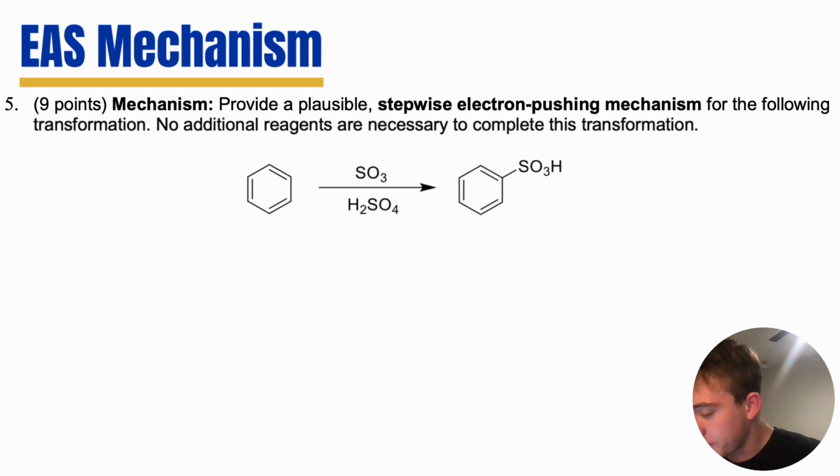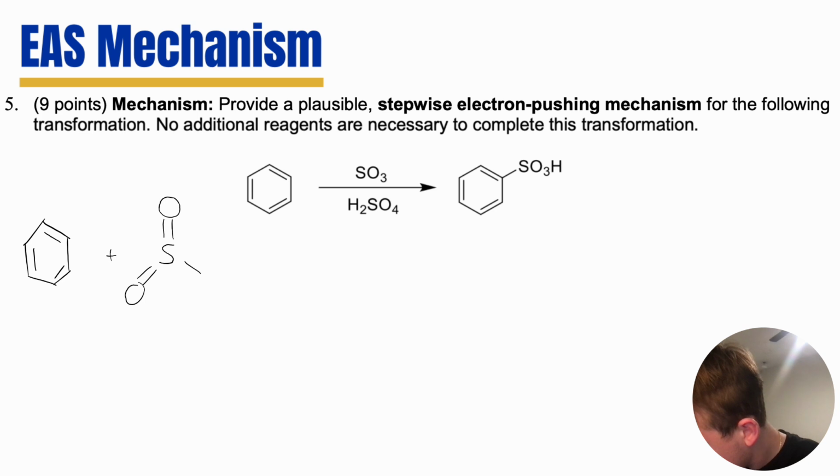Alright, first thing I'm going to do, as always, is just go on ahead, draw out my original products. And from here, I'll try to determine who's going to react as the nucleophile and who's going to act as the electrophile. Okay, if you'll remember what I just said in the slide previous to this, benzene molecule here is so electron rich. So it's actually going to act as our nucleophile. And we'll see our sulfur atom here is going to be the one to act as the electrophile.